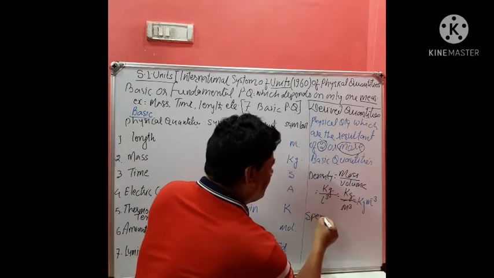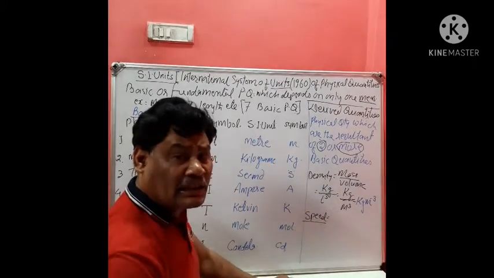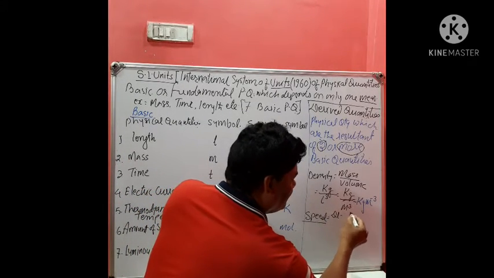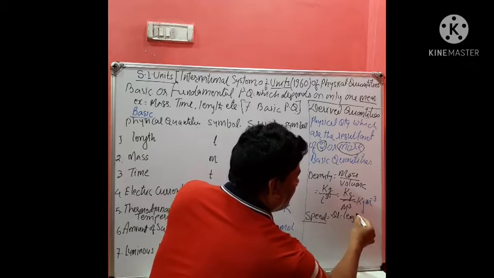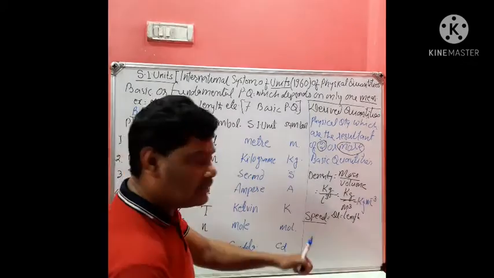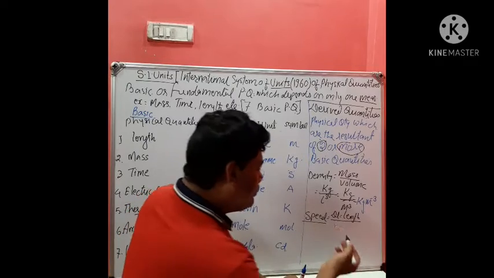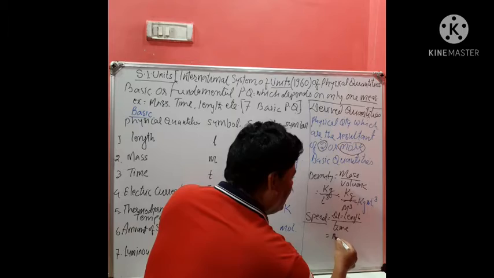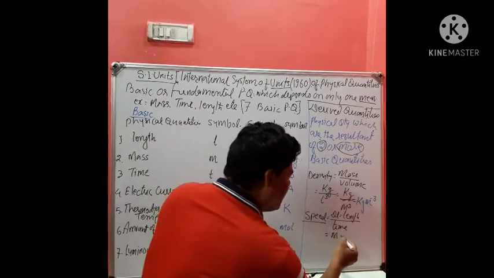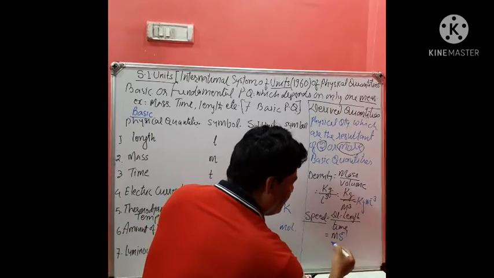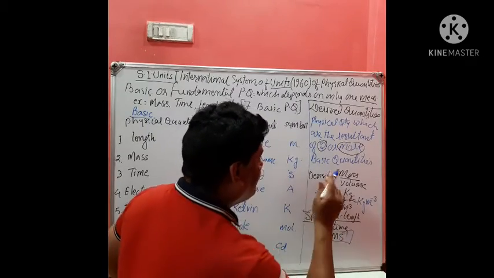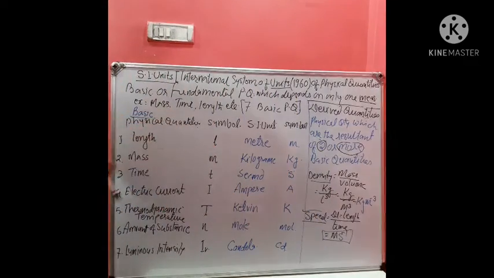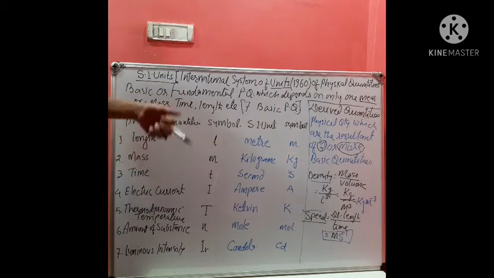speed. What is this? Distance traveled per unit time. Now distance traveled, that is displacement or length. Distance upon unit time, per unit time. Now the unit of length is meter, and for time it is second, and it is inverse. So meter per second. This will be speed. So these are called derived quantities.